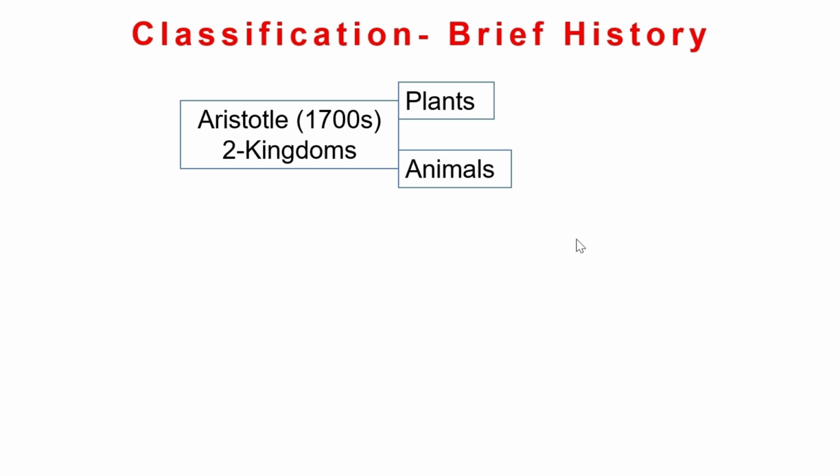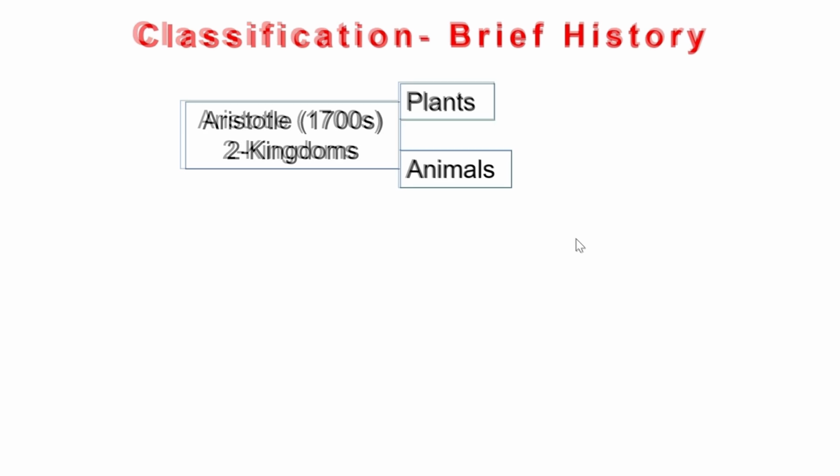If you look at classification, this practice is as old as human civilization itself, because early man unknowingly used it to classify various things based on his needs and the utility of those things. In the 1700s, Aristotle classified all organisms into two kingdoms, plants and animals.